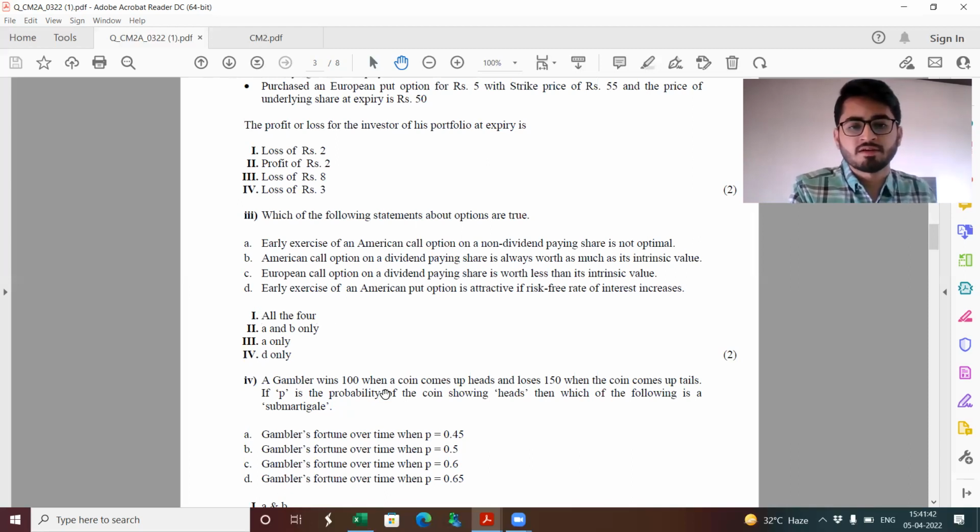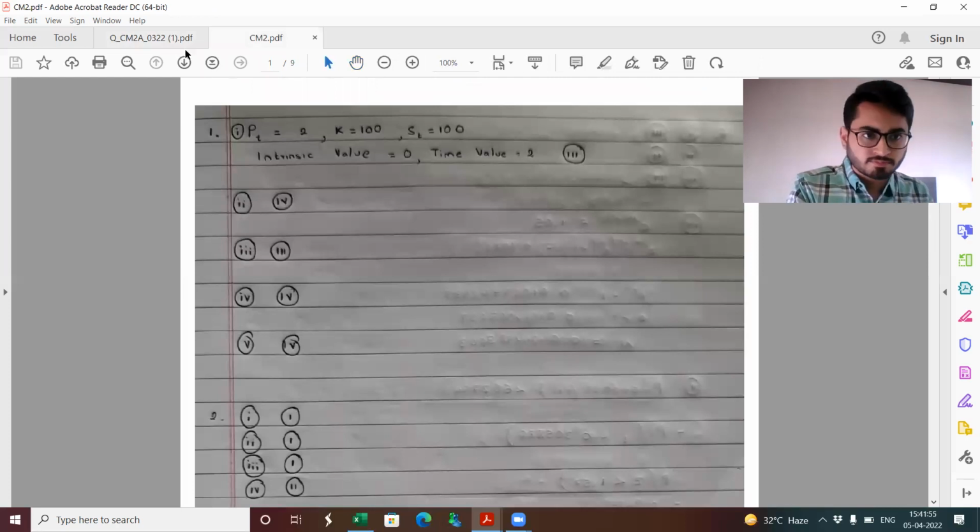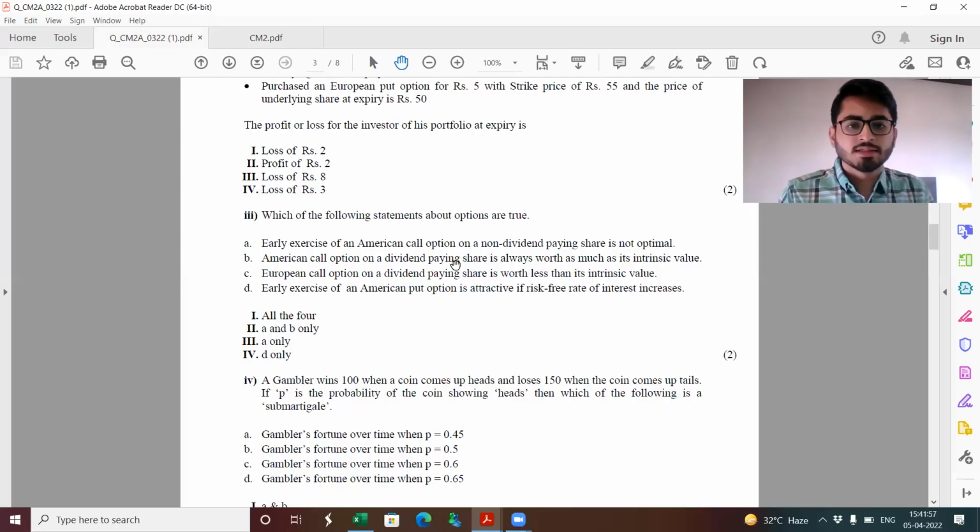Then a gambler wins 100 when a coin comes up head and loses 150 when the coin comes up tails. If P is the probability of the coin showing heads, then which of the following is a submartingale? So for submartingale, if I don't remember, it's again there. Submartingale is the process where the expected future value should be greater than the current value.